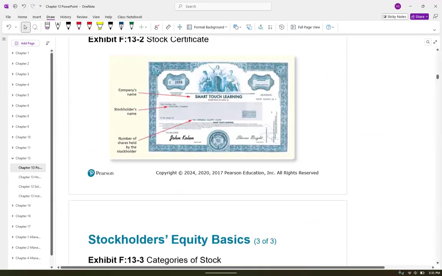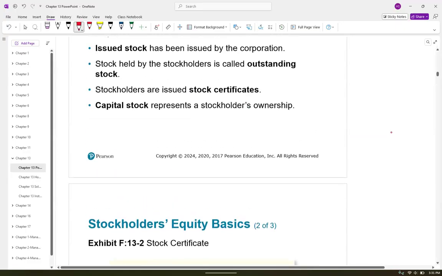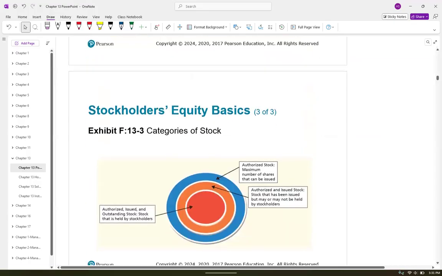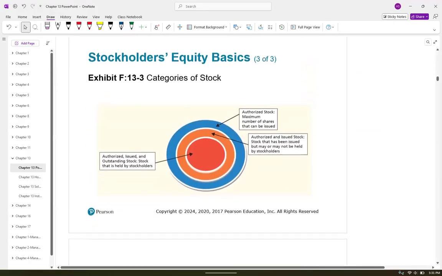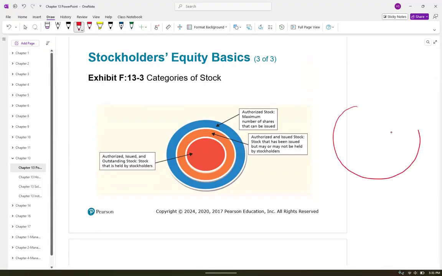So they talked a little bit about authorized, issued, and outstanding. And I really like this diagram. It's a little bullseye. The outer layer is always going to be the authorized. Okay. Authorized is the maximum number of shares they can actually issue. Okay. Most companies will not issue 100% of the shares they can because they want to keep some in their back pocket in case they need to issue some more and pull some more money in.